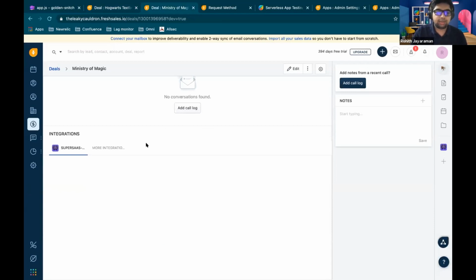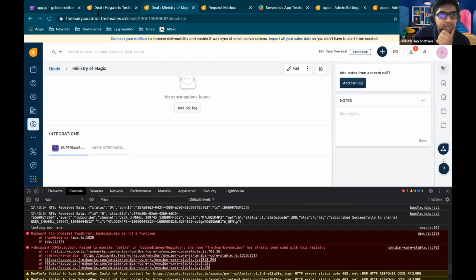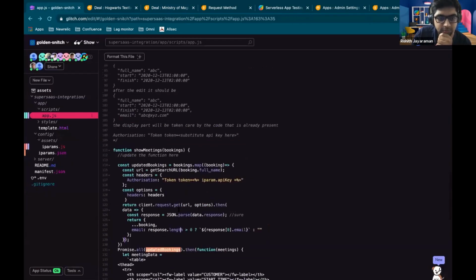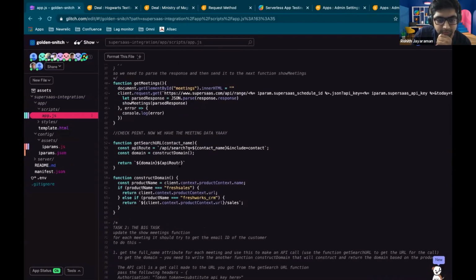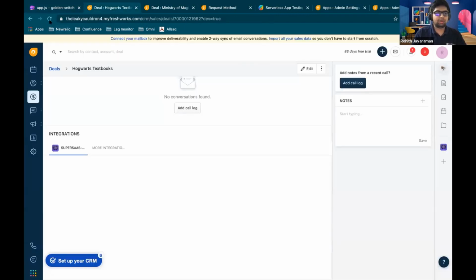Okay, so let's just maybe check what sort of errors we're getting. Bookings.map is not a function. Is it saying bookings.map? Not a function. Okay, so we just need to pass dot bookings from here. So it's probably the only change.